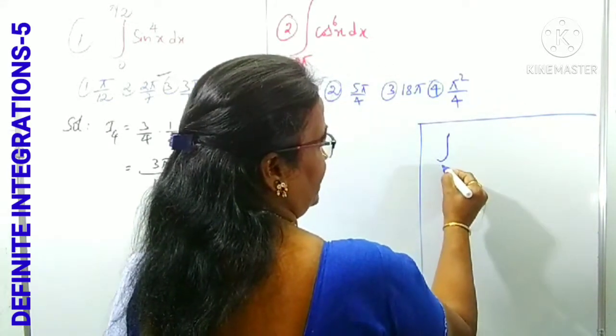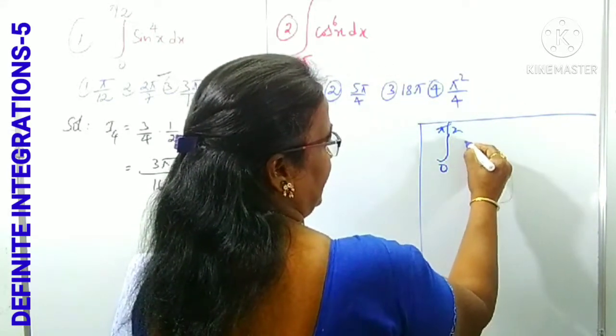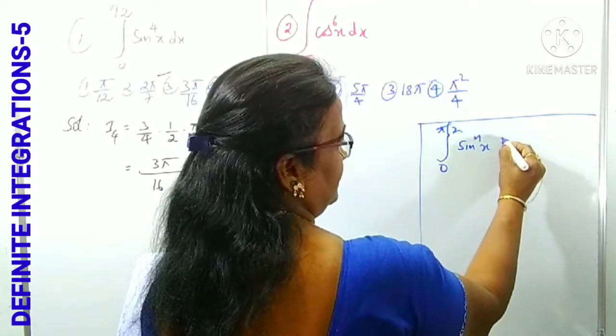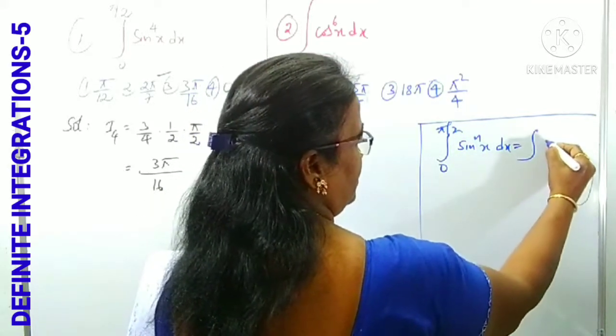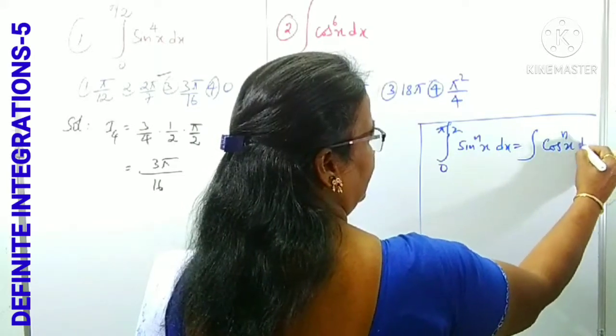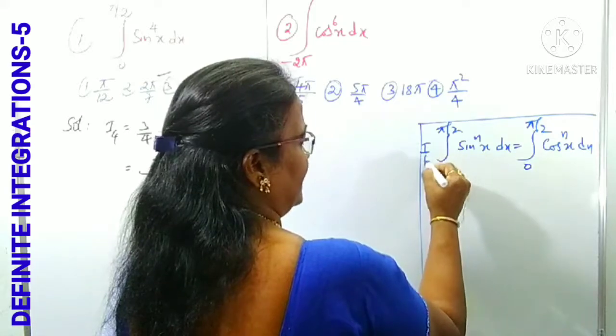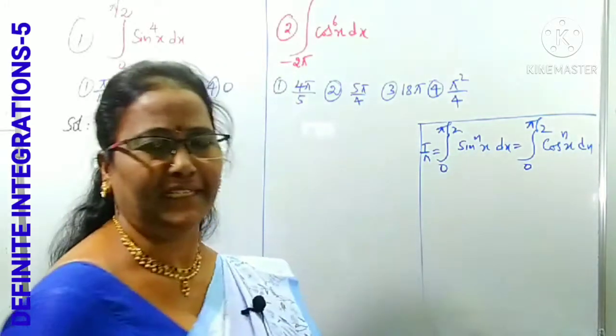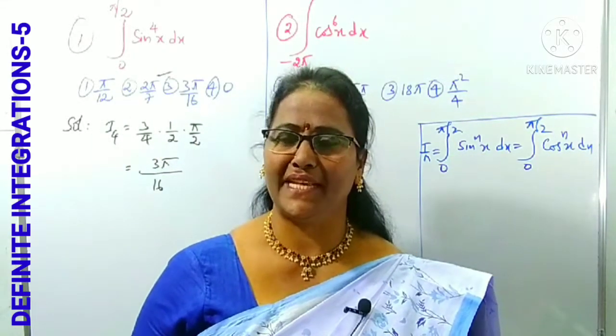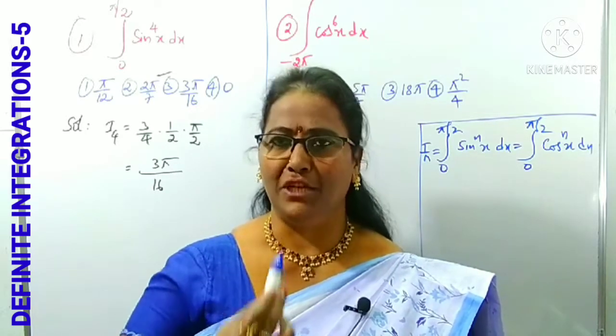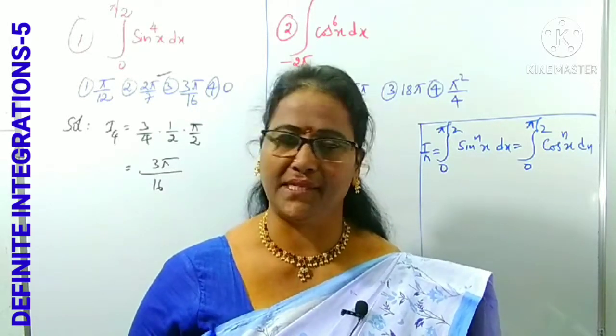First of all, the integral from 0 to pi by 2 of sine power nx is also equal to the integral of cos power n x between the limits 0 to pi by 2. For our convenience, you can take it as I n. This is I n. What is I n here? The integral of sine power nx between the limits 0 to pi by 2, same way for cos also.